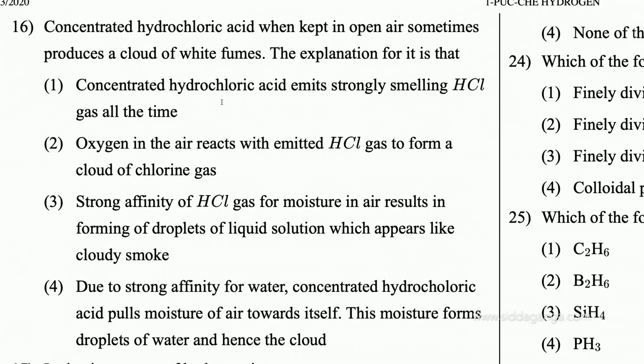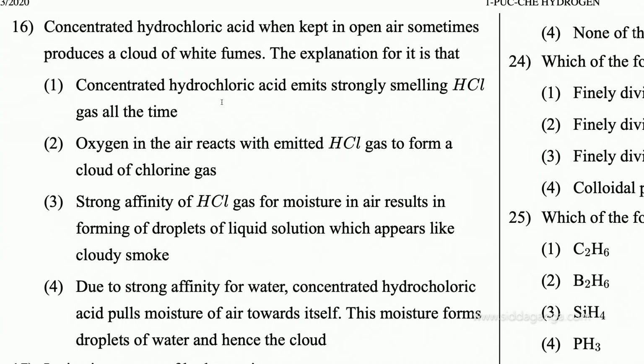The options are: concentrated HCl emits strong smelling HCl gas at all times; oxygen in the air reacts with emitted HCl gas to form a cloud of chlorine gas; strong affinity of HCl gas for moisture in the air results in the formation of droplets of liquid solution which appears like a cloud, because concentrated HCl pulls moisture of air towards itself, and this moisture forms droplets of water and hence the cloud.